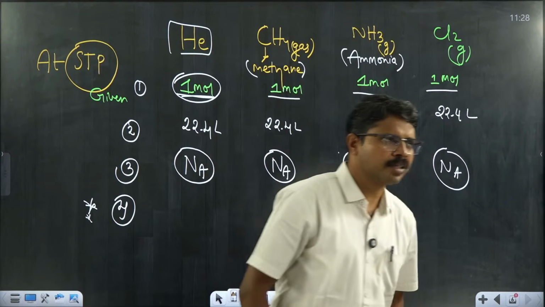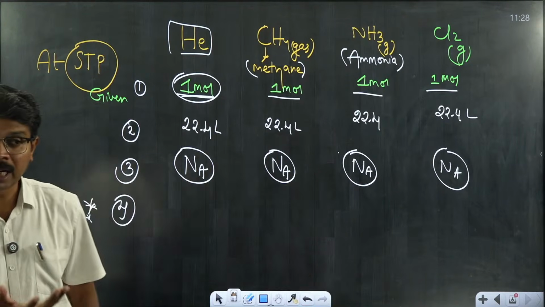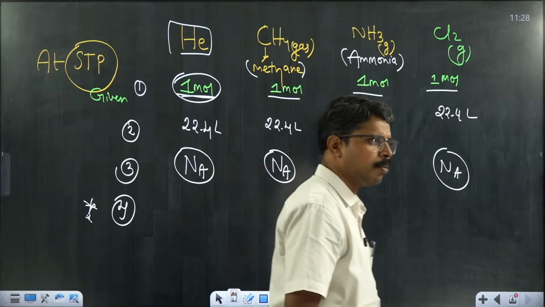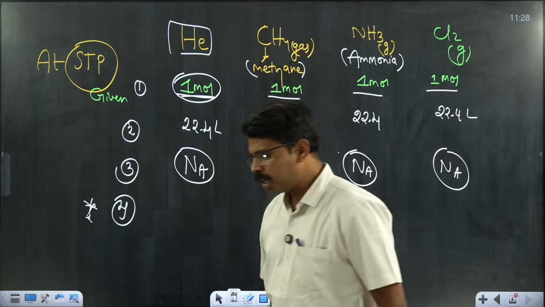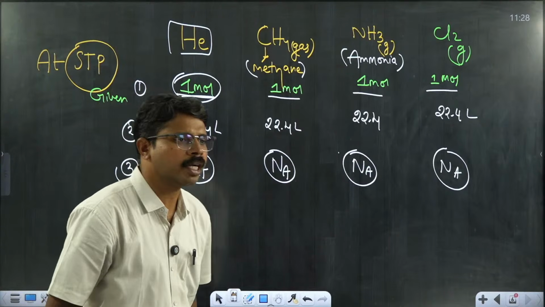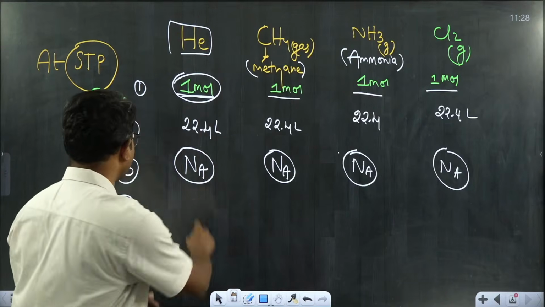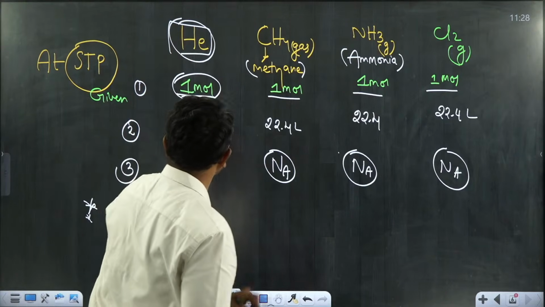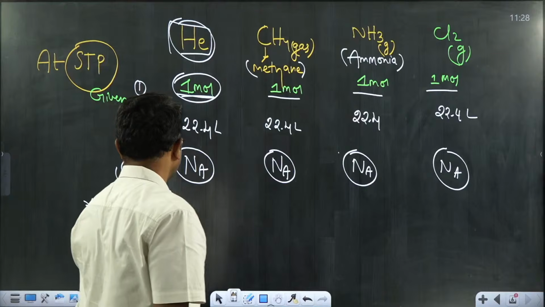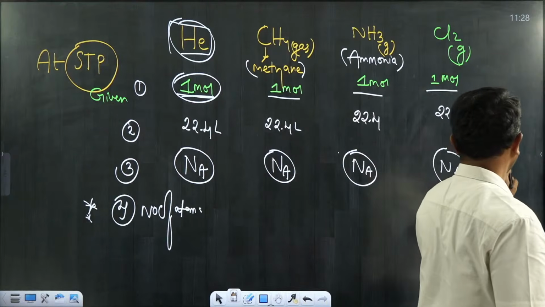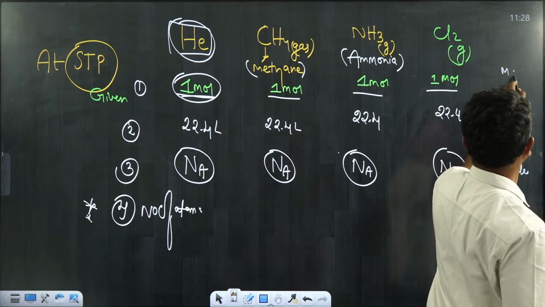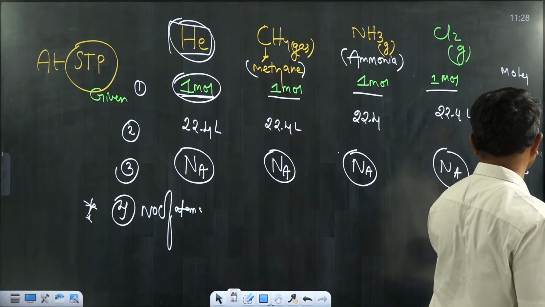If the number of moles of the gases are same, the volume occupied by the gases will definitely be same. The number of molecules present in 1 mole of sample is also exactly same, but the number of atoms present in a given sample of gas at STP is not necessarily equal. It all depends on its atomicity. Here the atomicity of helium is 1. Therefore, I will write here molecules, here volume, here moles, and here atoms.